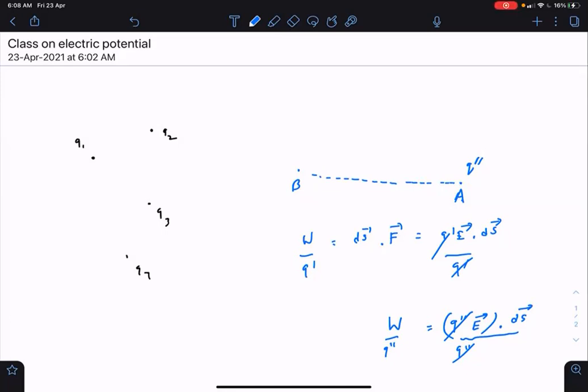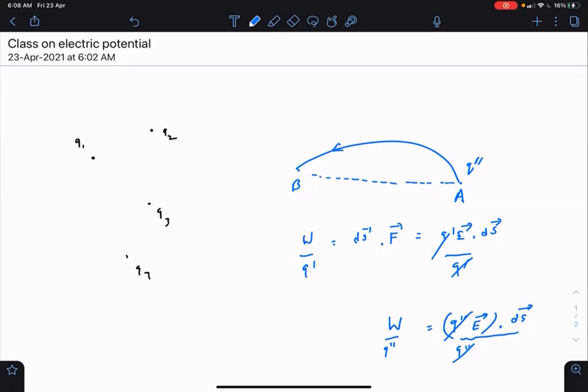Not only is it same for all the charges, but it is independent of the path which the charge particles will take while going from A to B. This Q double dash can be taken from A to B via just a straight line path, or it may be taken along this curved path. We know that this is a conservative force we are talking about.